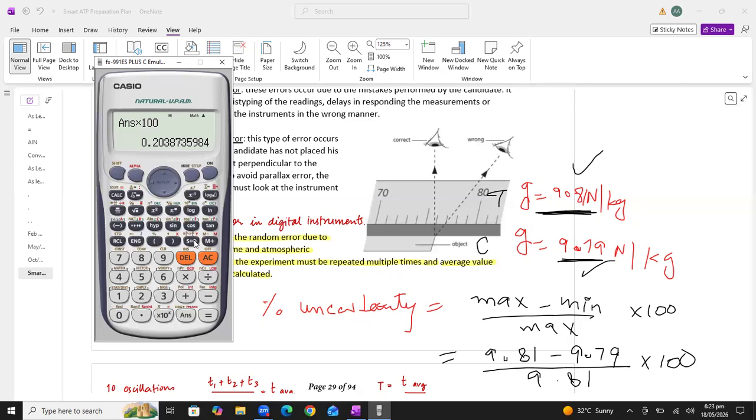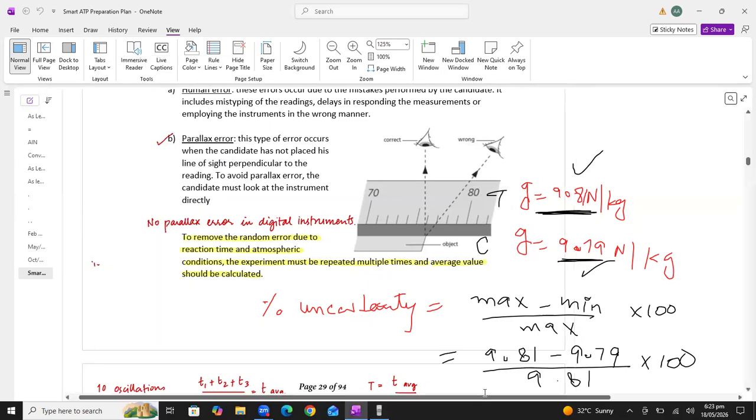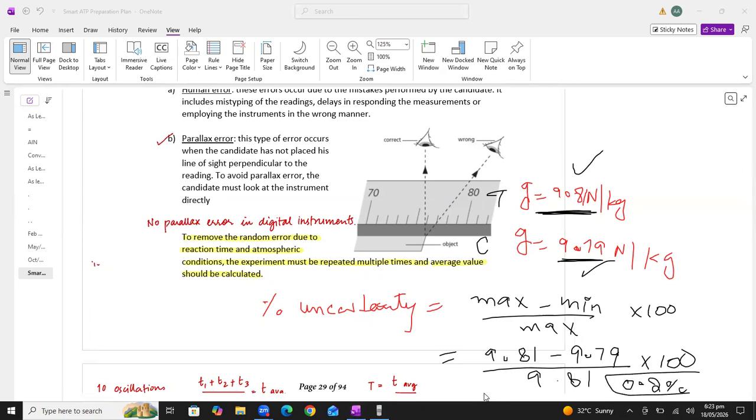All right, so what are we getting? We are getting the answer 0.20%. All right, students, we are getting the error here, 0.2%. So you can see this error is very small. All right, students, this error is very small.